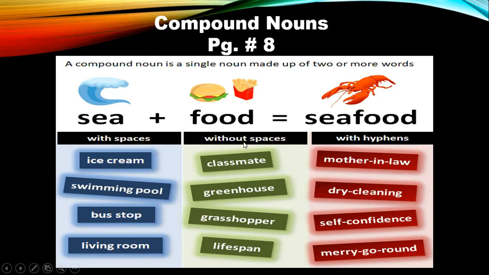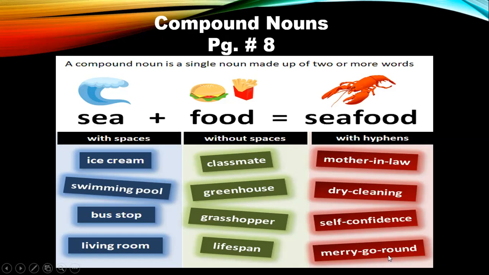Now, the second one we have here is without spaces. Like seafood we have here. Similarly, classmate, greenhouse, grasshopper, lifespan. Okay. This is another way. Now, the third way that we have is when we put these small hyphens in between. We can also call them a little bit of a dash that we put in between, and we form one word like mother-in-law, dry cleaning, self-confidence, merry-go-round.